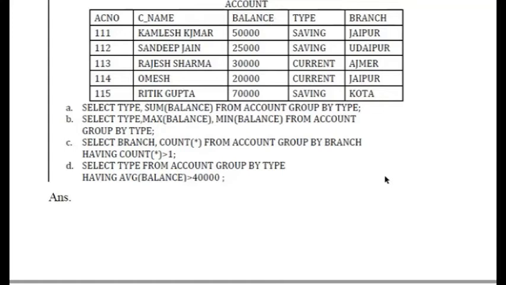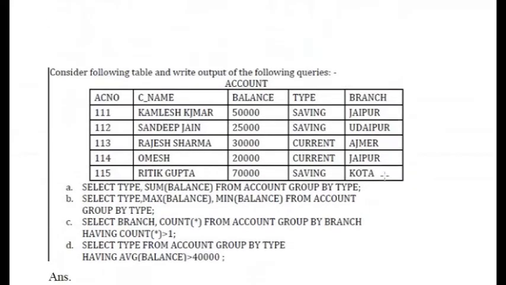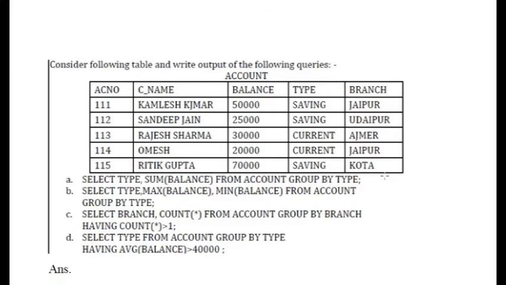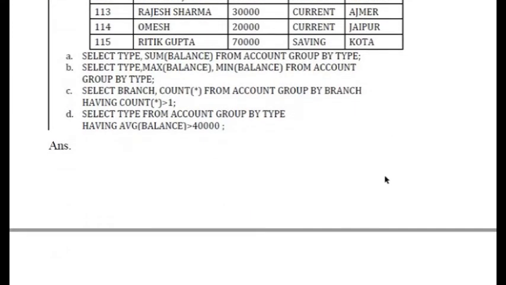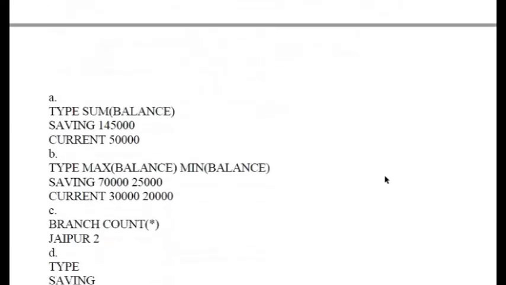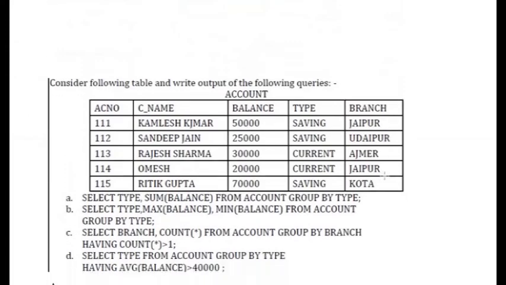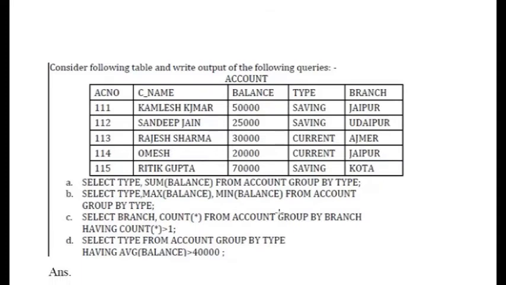Consider the following table and write the output of the following queries. As in the previous case we had to write the queries, in this case we have to tell what the output of the query will be. First of all, you need to analyze the table. You have seen the account table. Now they are asking: select type, sum of balance from account, group by type. You first take the type, then the sum of balance. There are two types of account, savings and current. So the savings balance total will come, and then the current account balance total.